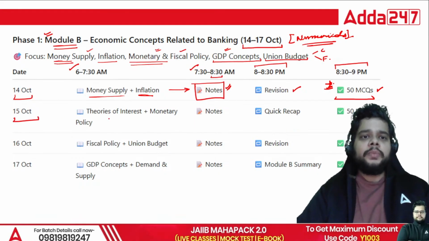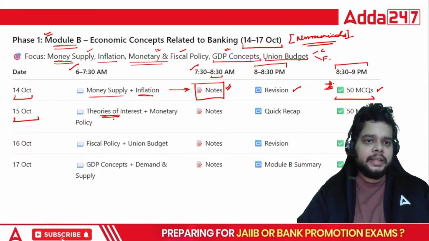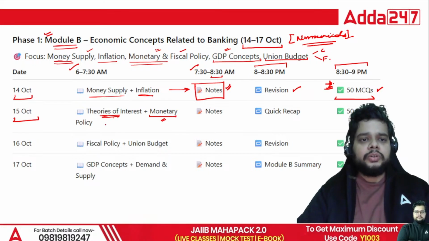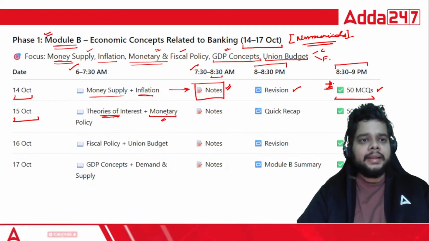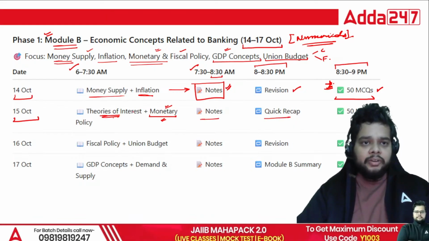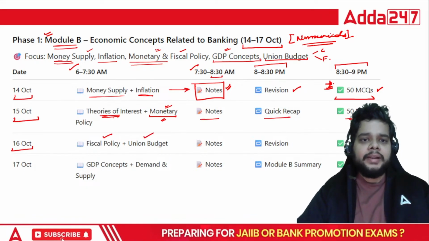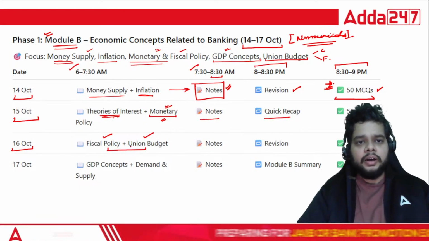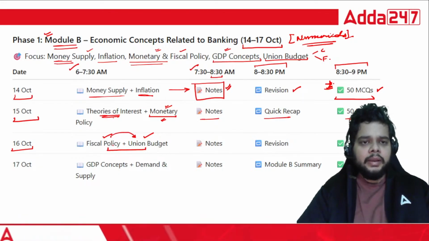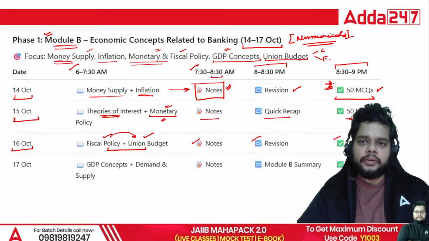Then on 15th of October, the theories of interest, only the important topics pertaining to how the rate of interest is determined or how it varies. Club this chapter with the monetary policy, because there also you have the ultimate goal of determining the rate of interest. That is the monetary policy tool. Then again, make notes, a quick recap of whatever you have studied here, and solve MCQs. Similarly, on 16th October, focus on fiscal policy and union budget. Why have we clubbed these two particular topics? Because ultimately fiscal policy is a part of economic policy, as is the union budget. Again, make notes, revise and solve MCQs.